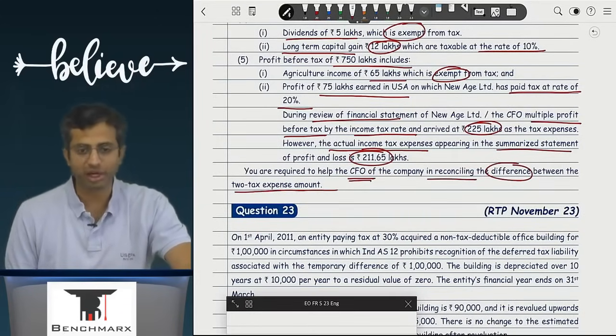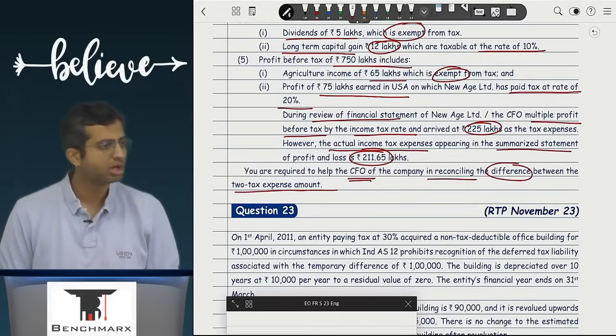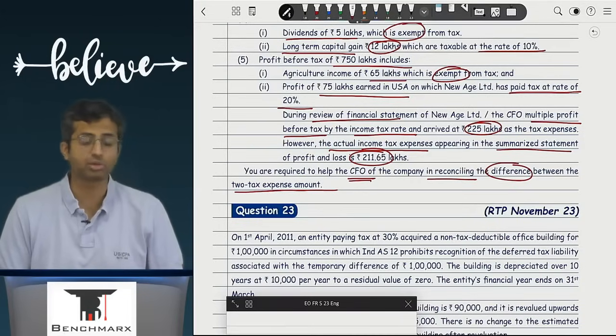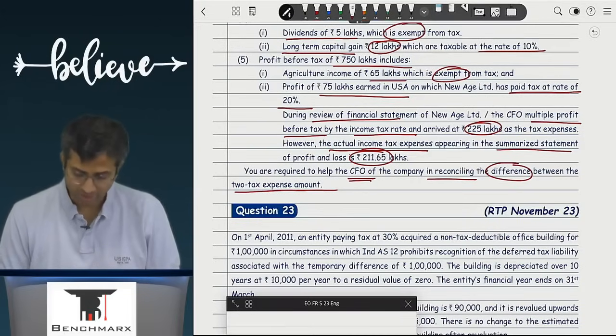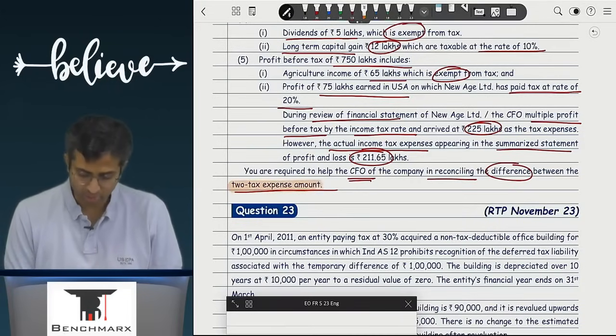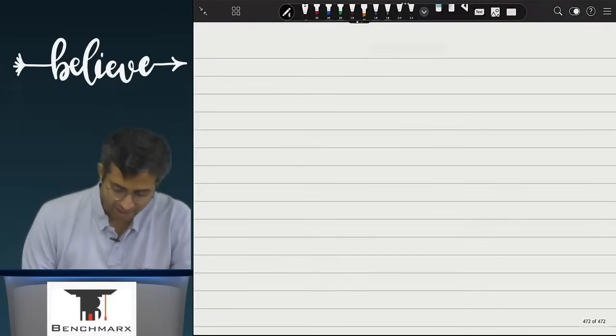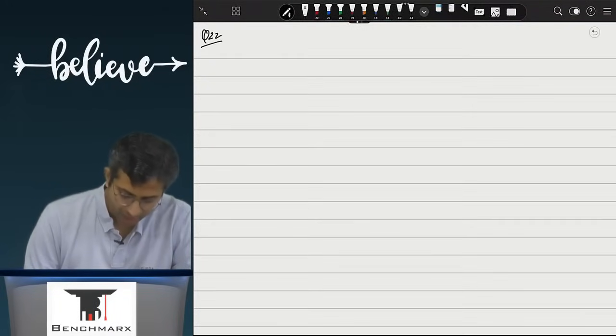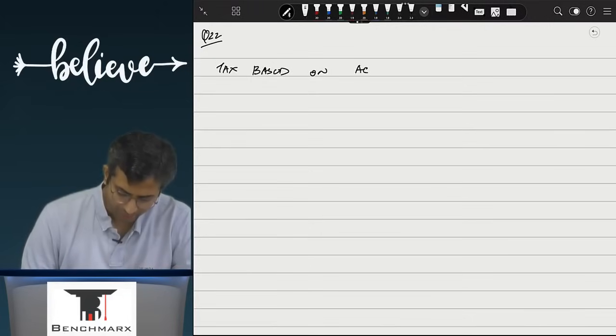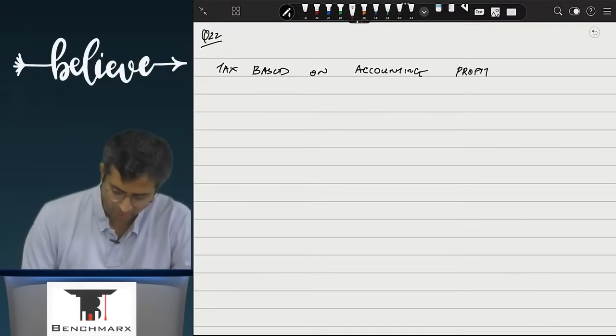Now this is similar to what you would have done in income tax. Like we have the accounting profit and from that you arrive at the taxable profit, or the question says you want to reconcile the two tax amounts. So over here, if I go to question number 22, you say tax based on accounting profit.